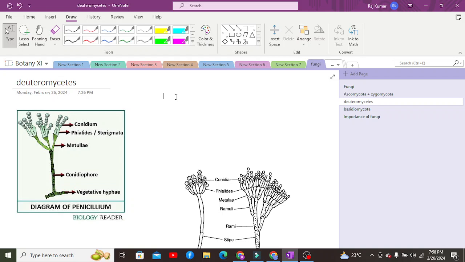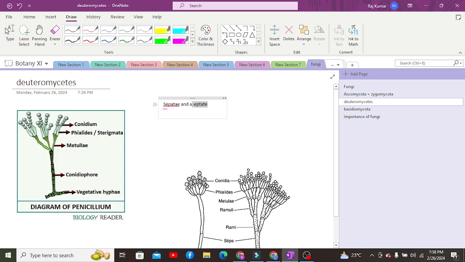And apart from that, when it comes to their structure, they can be septate as well as aseptate. It depends on the particular phylum from which they are taken. Take the example of Penicillium. Penicillium was previously a part of Ascomycota, due to which it is considered septate. When it was observed that there is no sexual reproduction occurring in Penicillium, it was kept in Deuteromycetes, and here it again has the same septate hyphae.